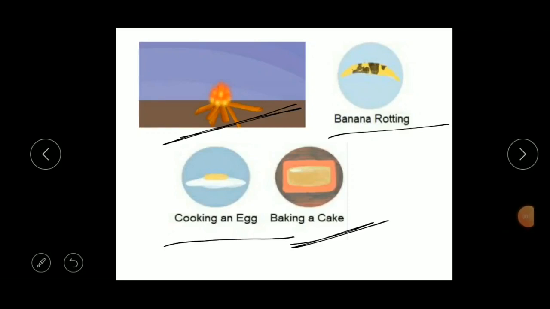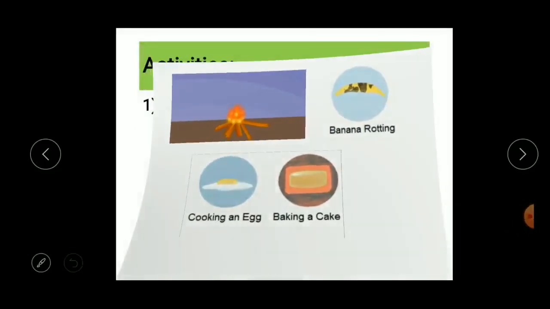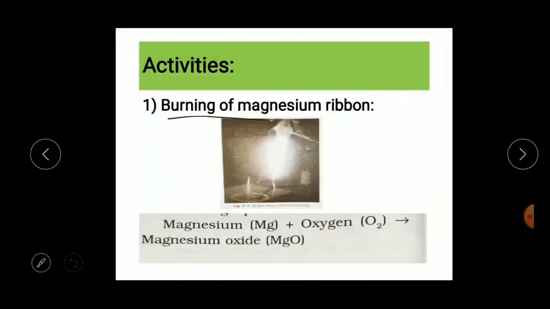Now let us do some activities to know more about chemical change. The first activity is burning of magnesium ribbon. So what we have to do, we have to take a small piece of magnesium ribbon, and we have to bring the tip of that magnesium ribbon near to the flame.